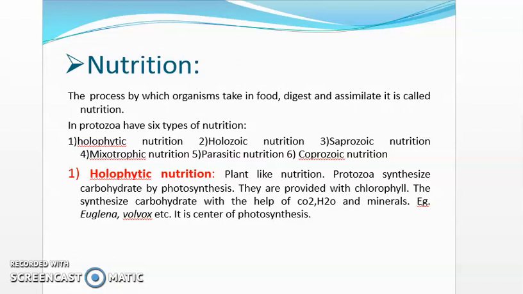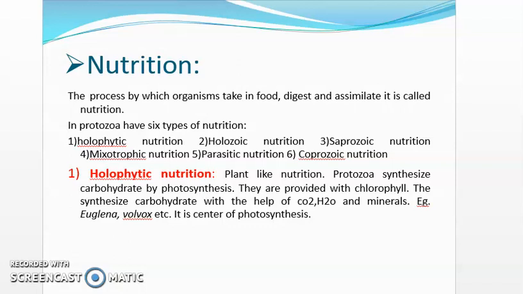In protozoa, there are 6 types of nutrition. First type, holophytic nutrition. Second, holozoic nutrition. Third, saprozoic nutrition. Fourth, mixotrophic nutrition. Fifth, parasitic nutrition. Sixth, coprozoic nutrition.